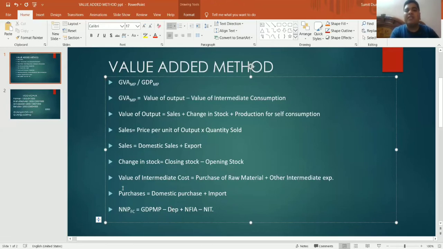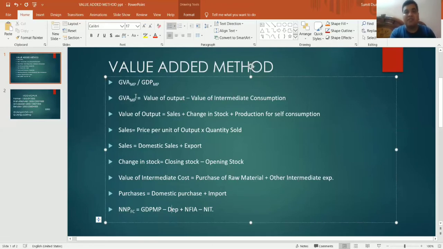So if the purchases are already given to you, purchases by Sumit's company, so we don't need to take import. But if purchases are not given and they are mentioning purchase by company A from company B itna and import itna, then we have to add the two. So by deducting intermediate cost, we get the GVA at MP.